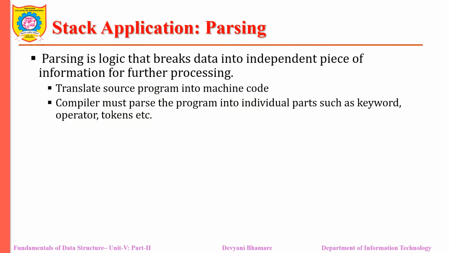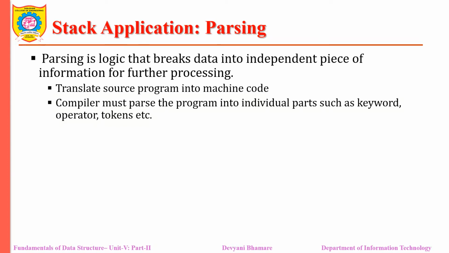Then that program is given to the compiler. The C program is understood by humans, but it isn't understood by the machine, so we need to translate such a high level language program into machine code. That is the task of our compiler, which converts this high level language program into machine code.